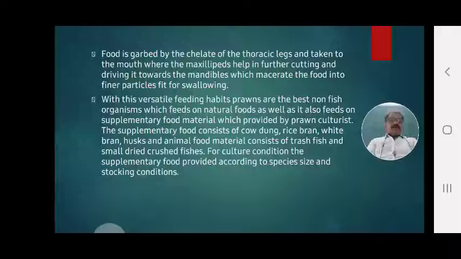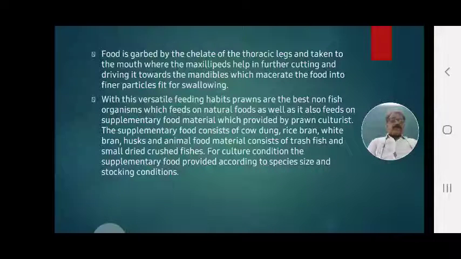In this prawn, food is grabbed by the ciliate of the thoracic legs and taken to the mouth, where the maxillipedes help in further cutting. After capturing food, the maxillipedes cut the food material and drive it toward the mandibles.